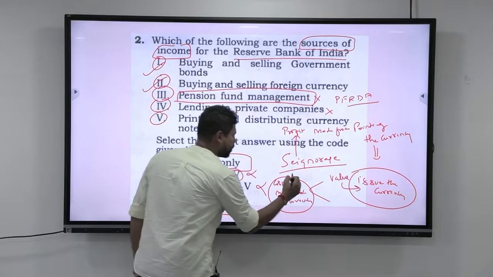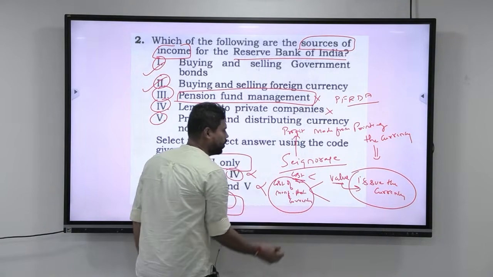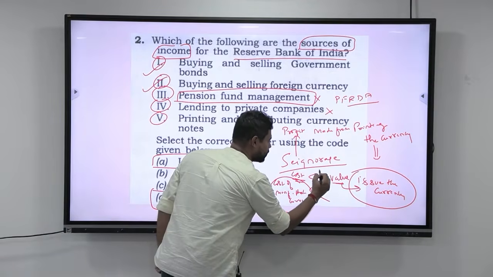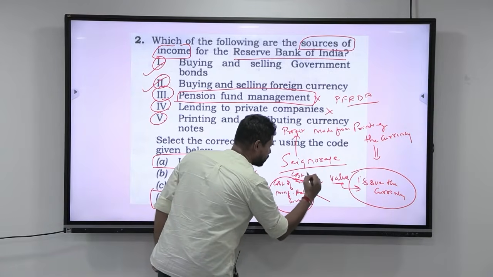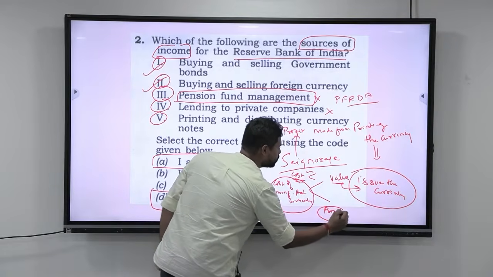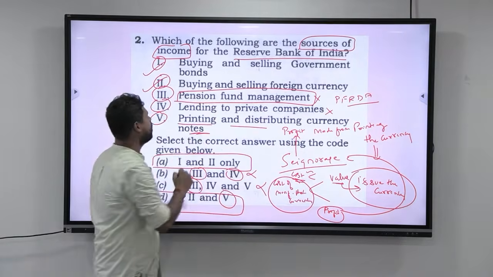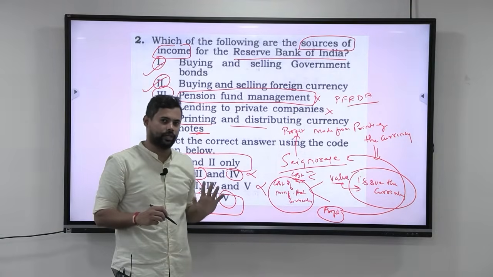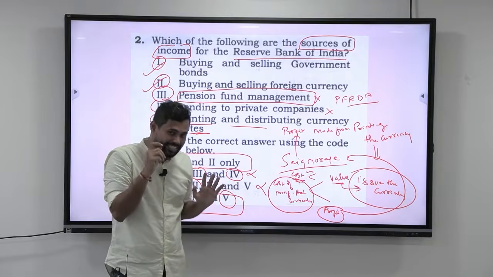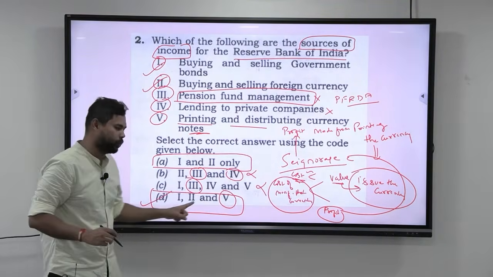So when the cost is less than value, automatically you are getting higher value here. So this difference, the difference between cost and value, is the profit. And this profit is what is known as signorage. And yes, printing and distributing currency notes also is a source of income for the RBI. Okay, so this is also the function of RBI, and hence the answer here is D, 1, 2 and 5.